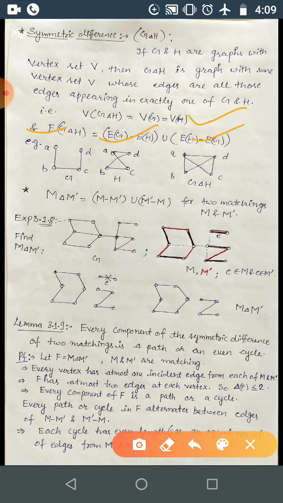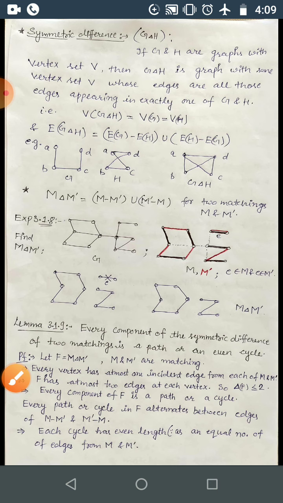That means edges only in G union edges only in H. That is, all those edges which appear in exactly one of G and H.